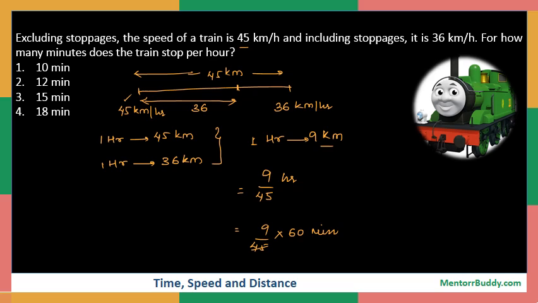So this becomes 15 threes are 45, this becomes 15 fours are 60, this is 3 threes are 9, and therefore I get 12 minutes. So the time which is lost when the train has stoppages in between is 12 minutes, or I can say the time for which the train has had the stoppages is 12 minutes, and hence it is traveling with a speed of, or it is assumed to be traveling with a speed of 36 kilometers per hour. So your answer to this question becomes 12 minutes. That is option number 2.